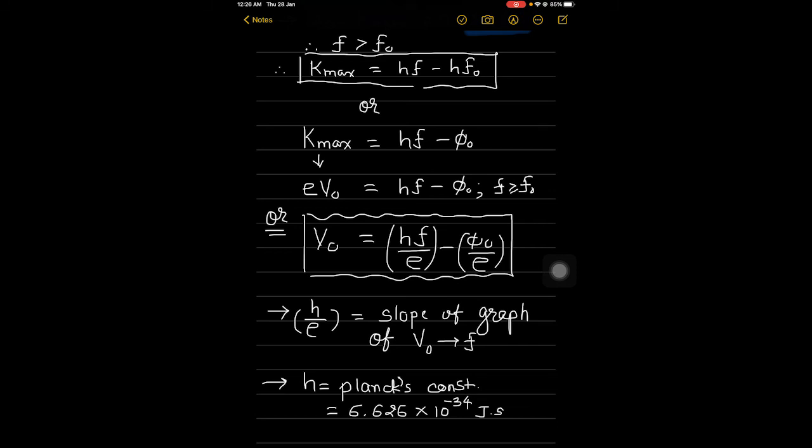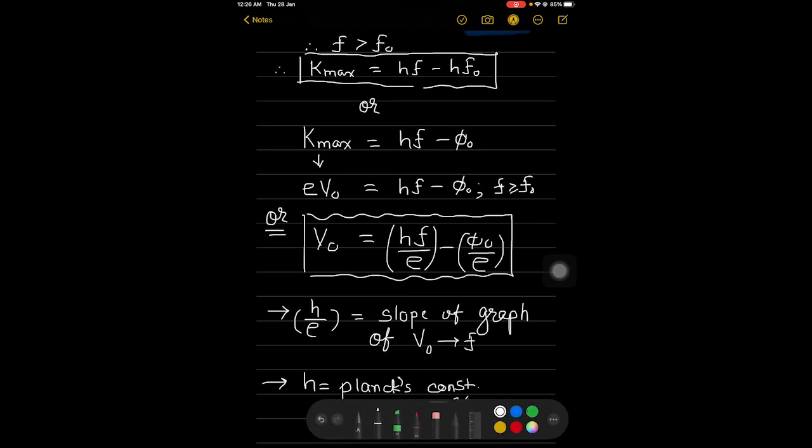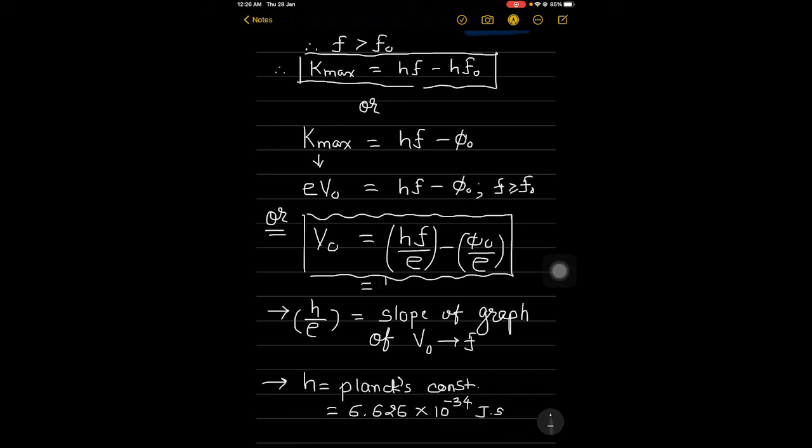Here, if we simplify this equation further, we can have a simple equation of the same phenomena, that is h over e into f minus f0, because phi 0 is hf0.